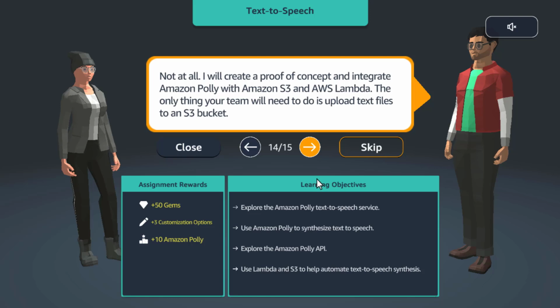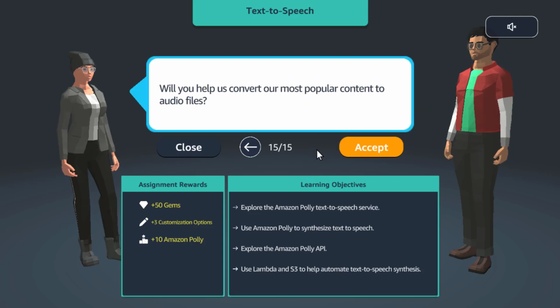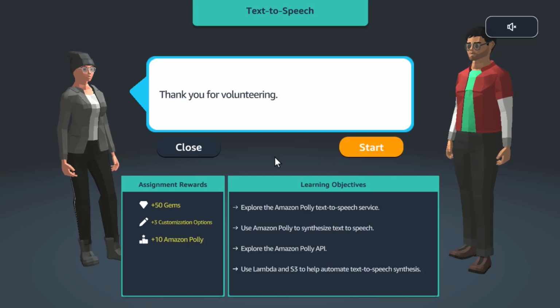Not at all. I will create a proof of concept and integrate Polly with S3 and Lambda. The only thing your team will need to do is upload text files to S3 bucket. Will you help us convert our most popular content to audio files? Of course. Yeah, I think this is going to be similar to the previous one.